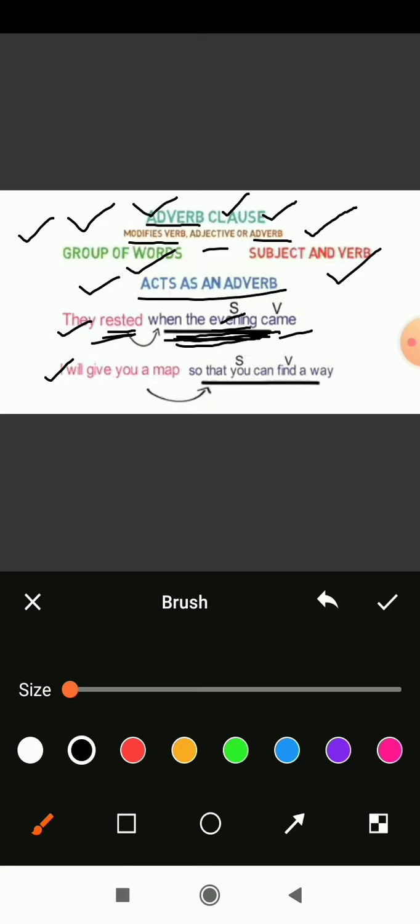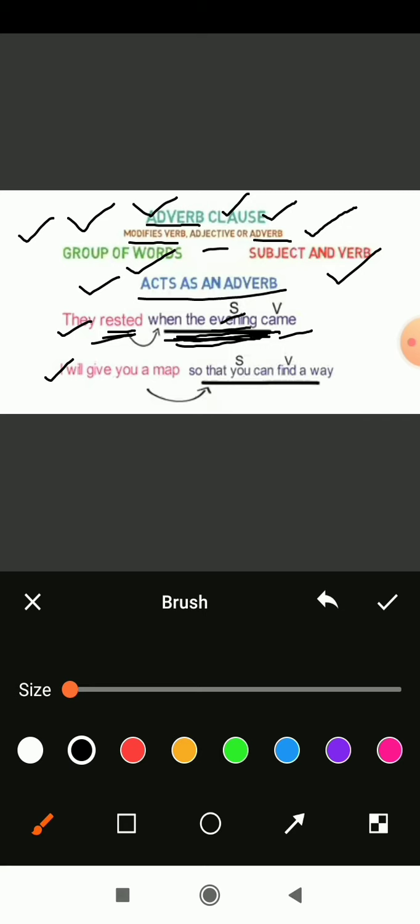So I will give you a map. Here in the sentence, I will give a map so that you can find a way. So why does he want to give a map? To whom does he want to give a map? Okay, so what is the purpose of giving a map? So these questions are arising, yes or no?